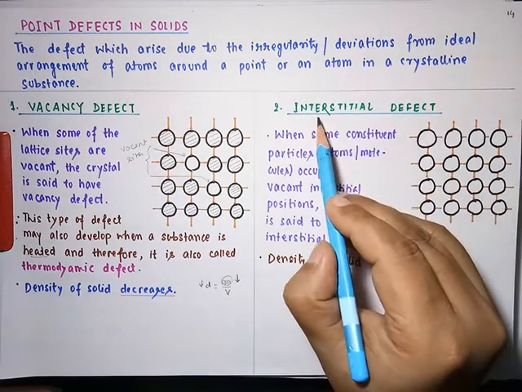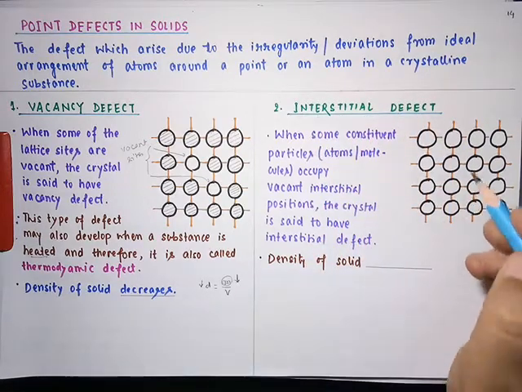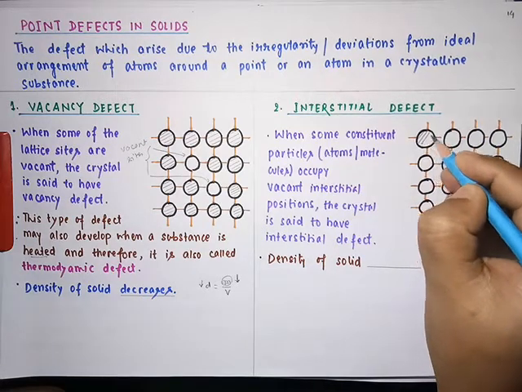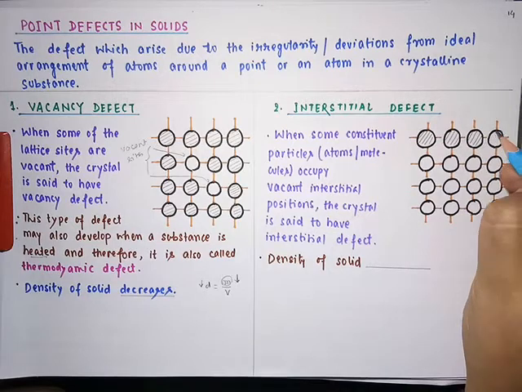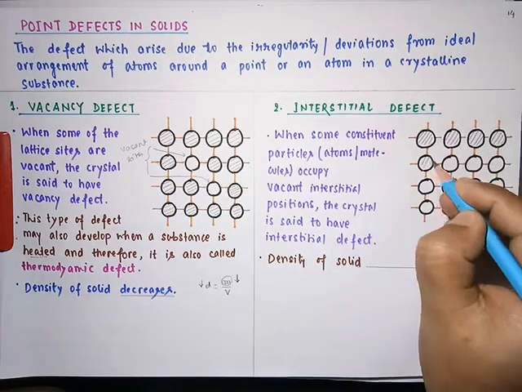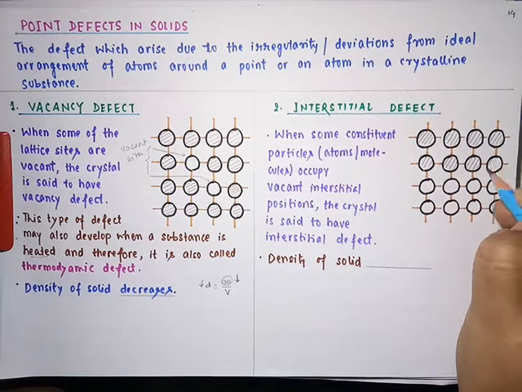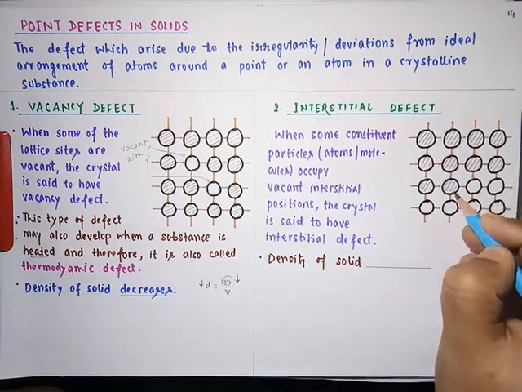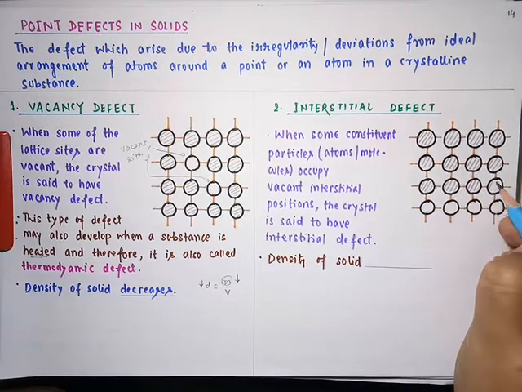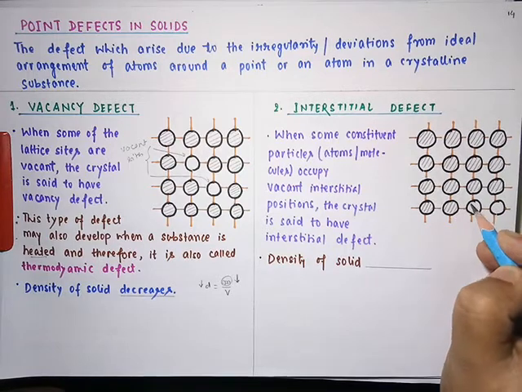Now let us work through interstitial defect. Now what happens here, students? We have particles at all the lattice positions. These shaded regions indicate that these are occupied by particles.